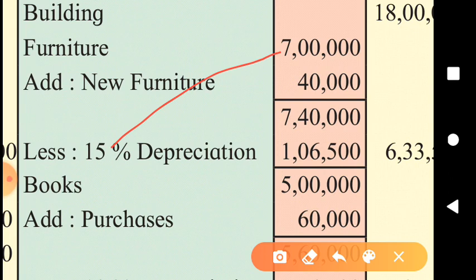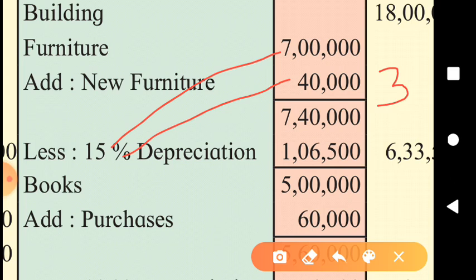But 15% of 40,000 for 9 months only, because, sorry, not for 9 months, the new furniture was purchased on 1st January, so for 3 months. 15% of 40,000 for 3 months and 15% of 7 lakh for the whole year.